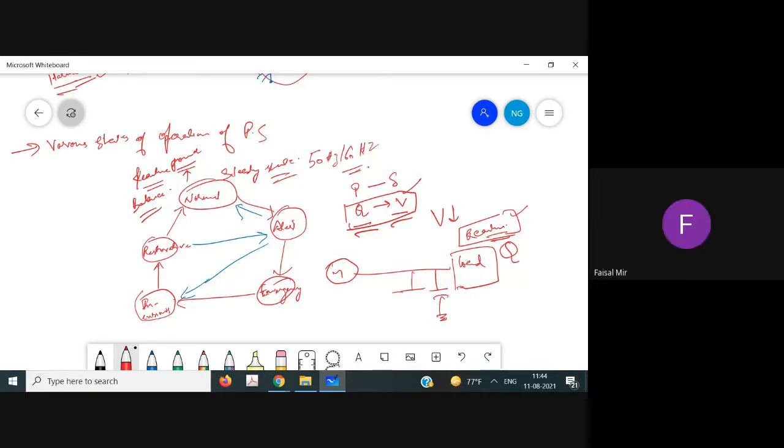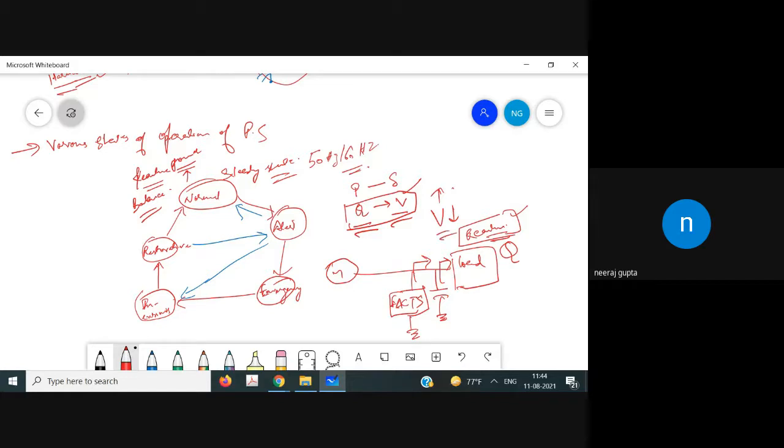Yes, sir. There are different types of FACTS devices, the flexible AC transmission systems. You can use different FACTS devices for providing the reactive power locally, and as a result, if the reactive power is provided, the voltage will go up.